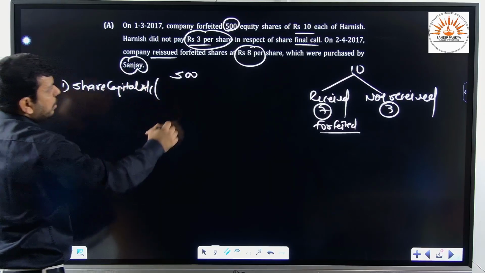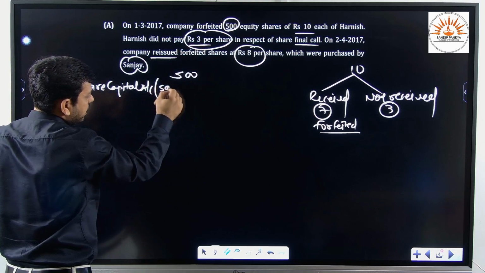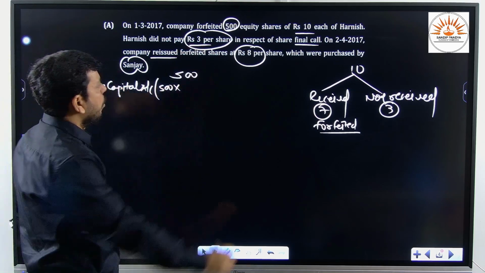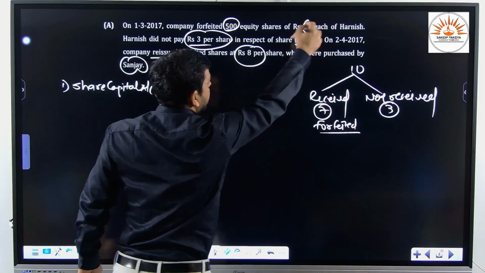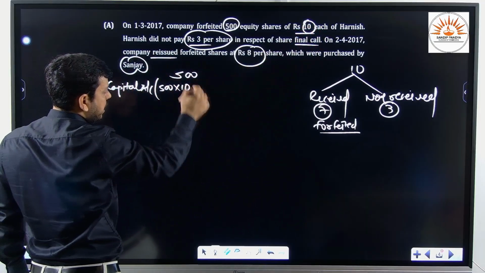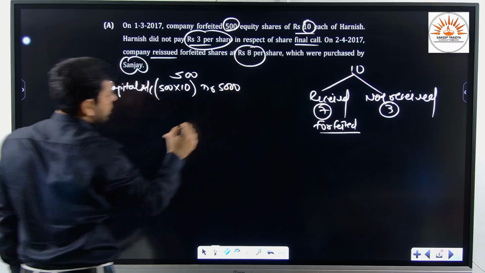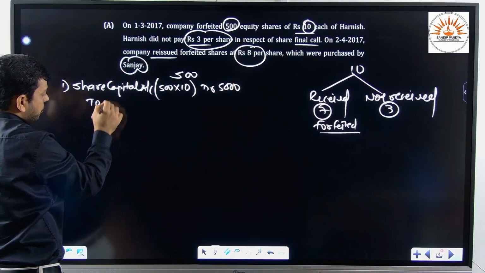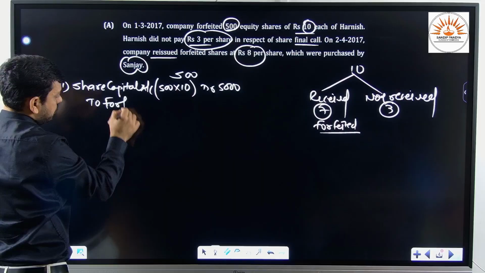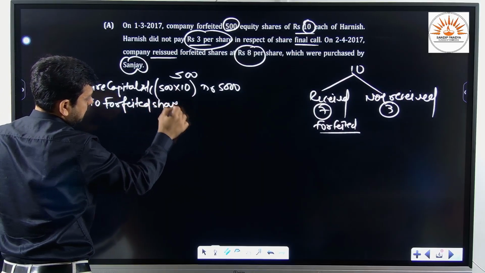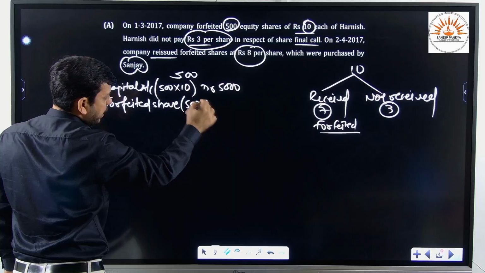By what amount? Number of shares forfeited, that is 500, into amount called up. What amount has the company called on this share? 10 per share. Hence we shall write 500 into 10. So by what amount we shall debit? 5000. To forfeited share account. By what amount can we forfeit?